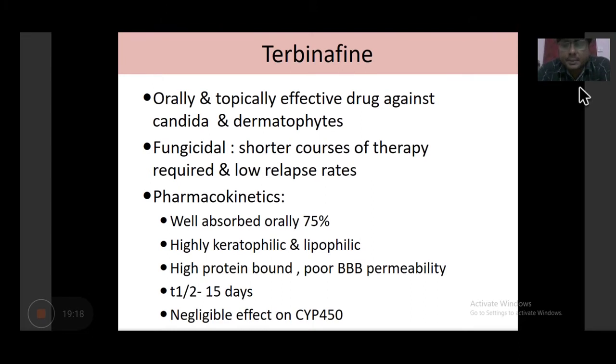The pharmacokinetics of terbinafine: it is very well absorbed, with a good bioavailability of 75%, and highly keratophilic, that is, its concentration in keratinized tissue is good, which is where we need to use it. Good lipophilicity, so penetration is good and it reaches the tissue properly. Plasma protein binding is high, so drug interactions will be there. Poor blood brain barrier permeability, so it cannot be used in meningitis. Half-life is 15 days, with negligible effect on cytochrome P450, which is welcome because drug interactions will be reduced.